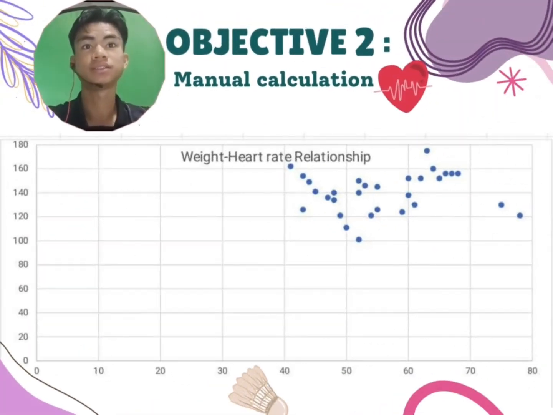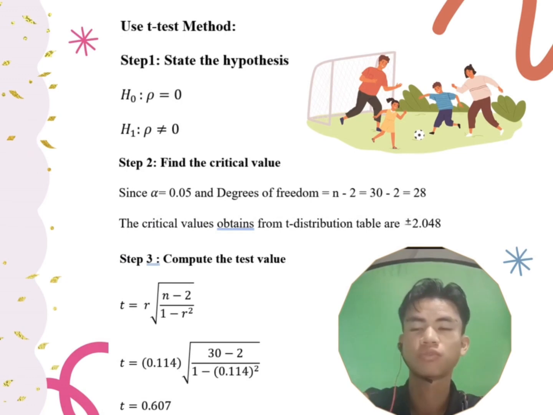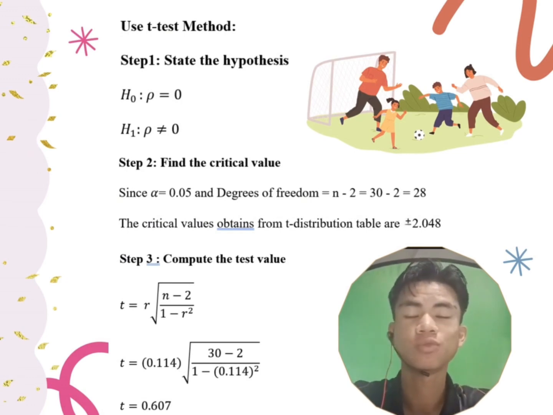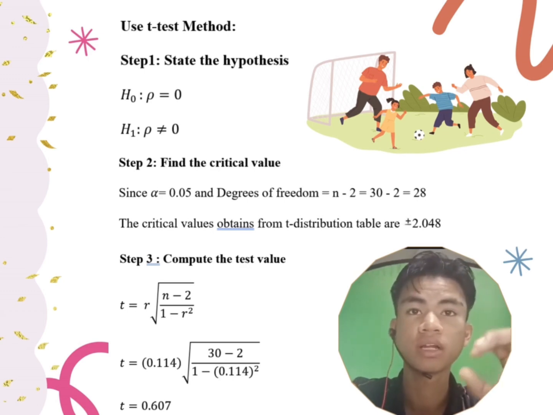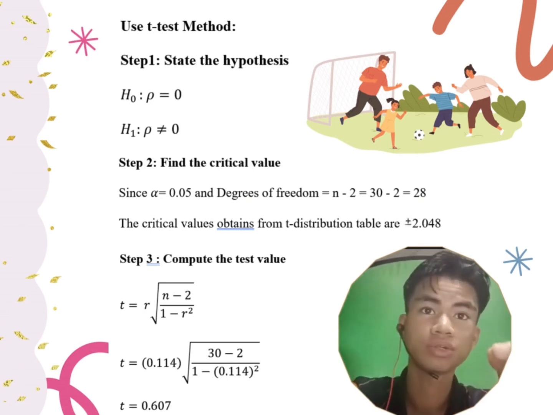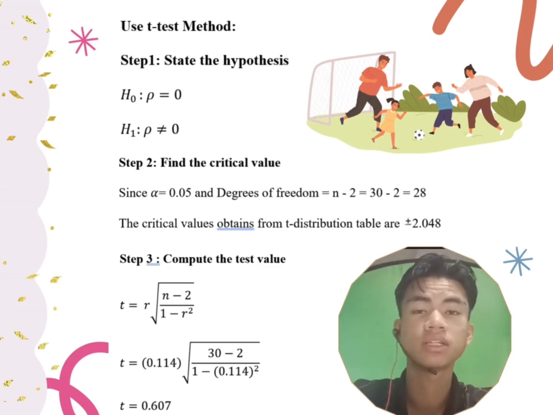This is a scatter plot that we can derive from the table. This is how we use a t-test method for the correlation. First step, we state the null hypothesis, and second step, we have alpha and degrees of freedom. For degrees of freedom, we use the formula n minus 2. The n is 30, so 30 minus 2 is 28, and the critical value obtained from the t distribution is 2.048.